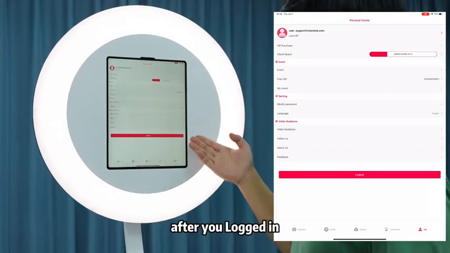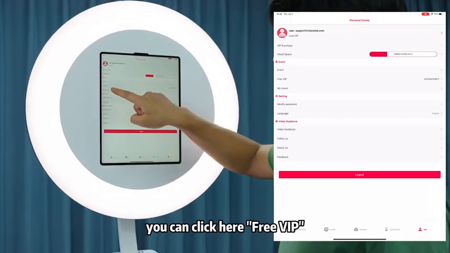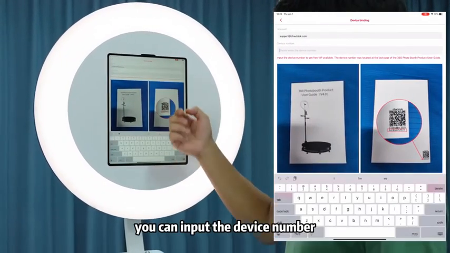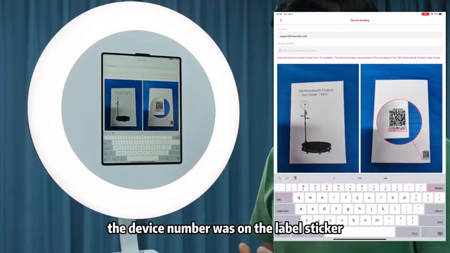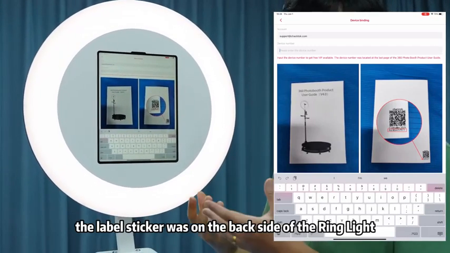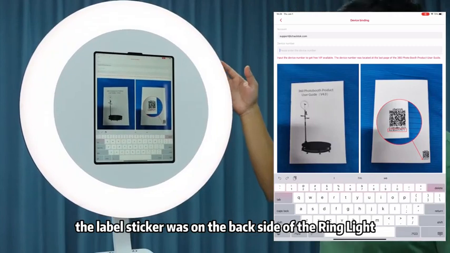Okay, after you log in, you can click here, Free VIP. You can input the device number. The device number is on the label sticker. The label sticker is on the back side of the ring light.